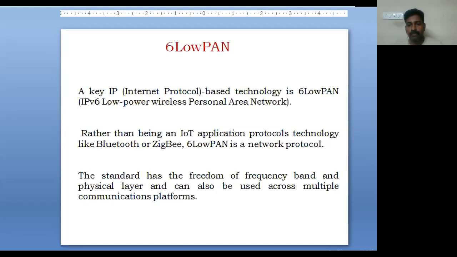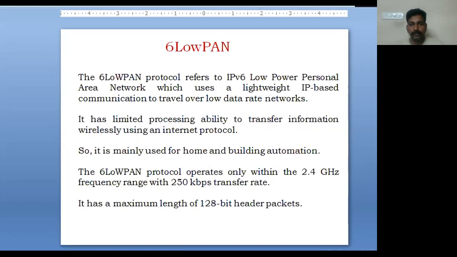The standard has the freedom of the frequency band and physical layer in this 6LoWPAN. It can be used across multiple communication platforms. It uses lightweight IP-based communication to travel over low data rate networks. It has limited processability to transfer the information wirelessly using an IP. Generally, it is mainly used for home or building automation. It operates within the frequency range 2.4 GHz with a 250 kbps transfer rate. It has a maximum length of 128-bit header packets.